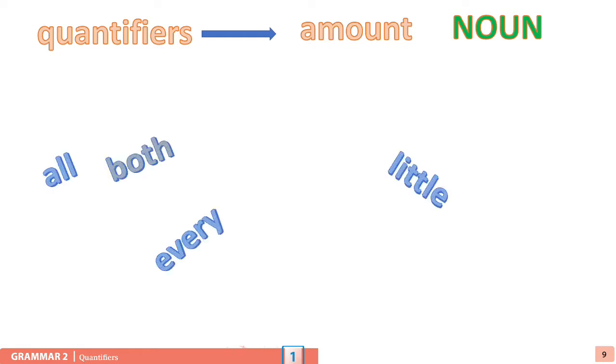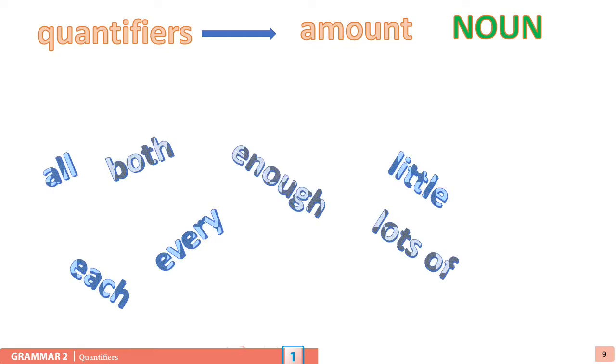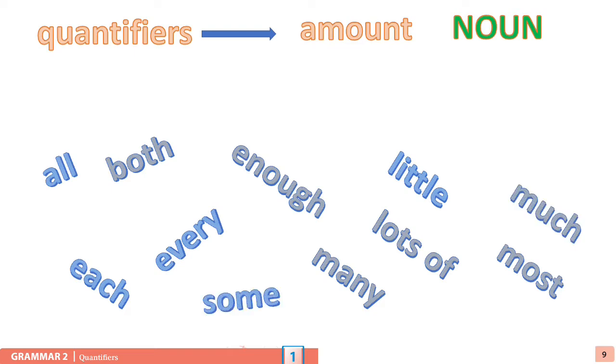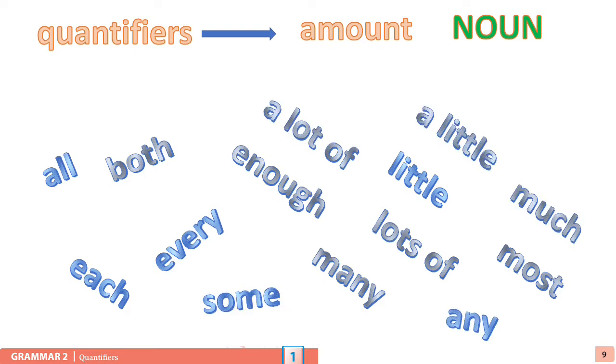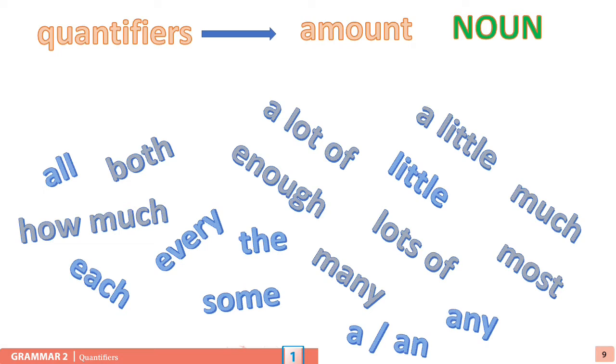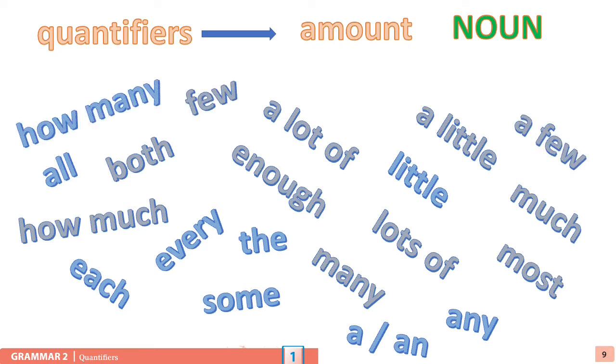So all, both, little, every, lots of, each, many, most, much, some, any, a lot of, little, how much, the, an, a few, how many, a piece of, too many, yeah? Okay. But first of all, you have to know something to use these quantifiers.